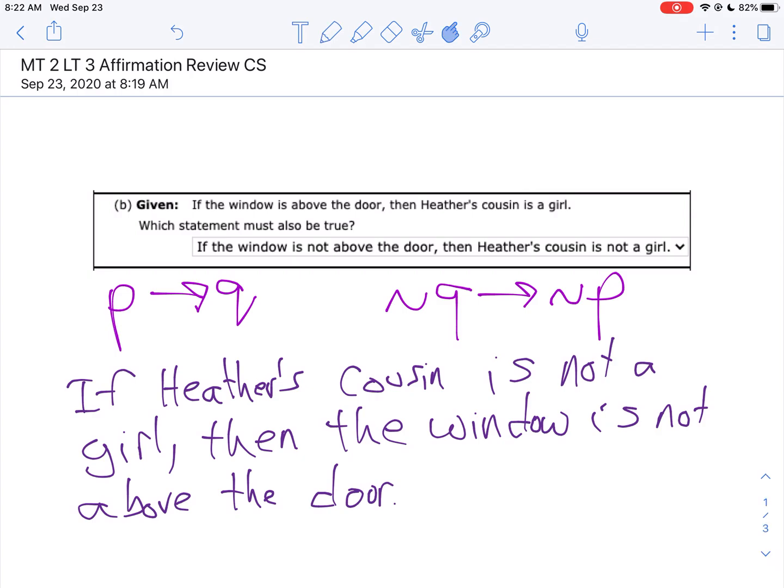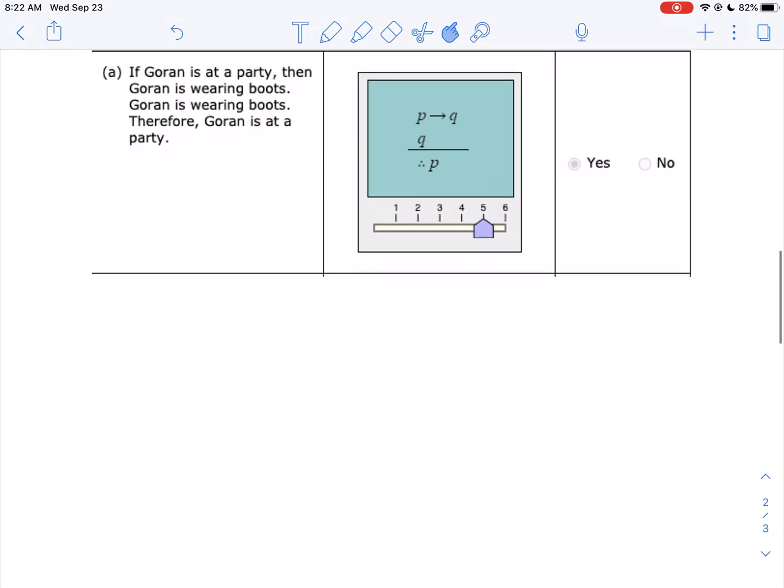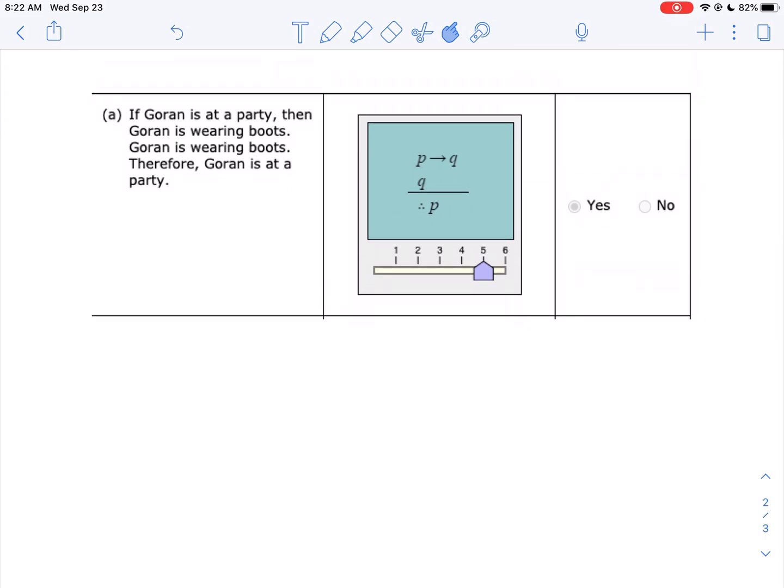Okay, let's take a look at validity of arguments. That's the one where you did part of it right and you did part of it wrong. It says if Goran is at the party, then Goran is wearing boots. And that's why, like you said, if P, then Q. Goran is wearing boots, which is Q. That is correct. The equivalent, the therefore P, no. That is not correct. So you did everything right in this step, so I'm going to put correct here. However, it's not valid. This one should have been no.